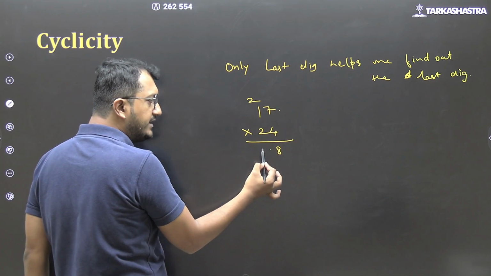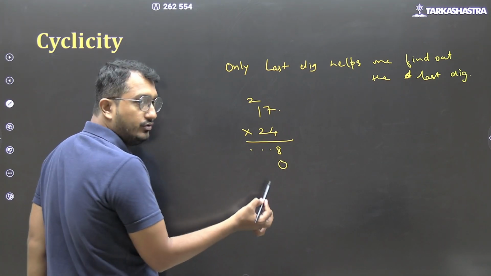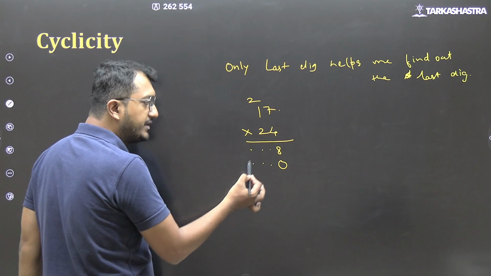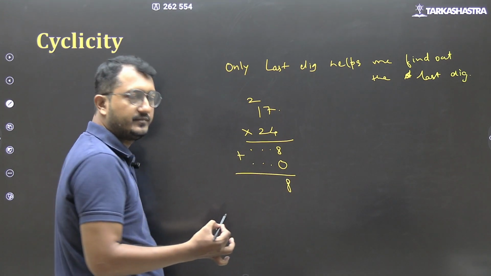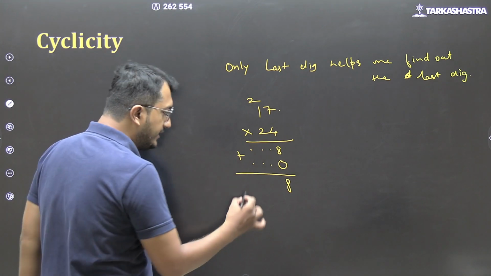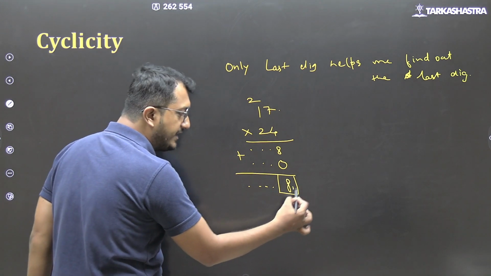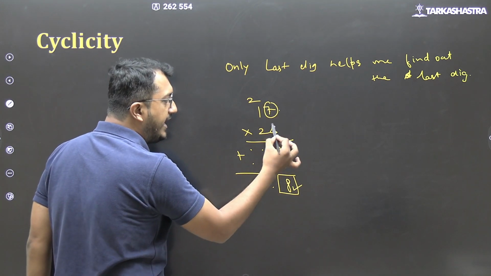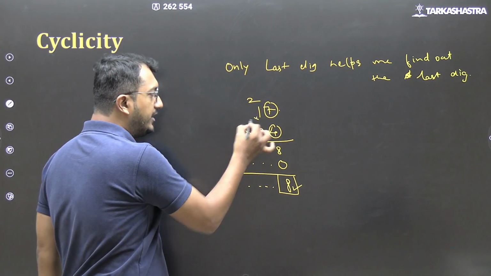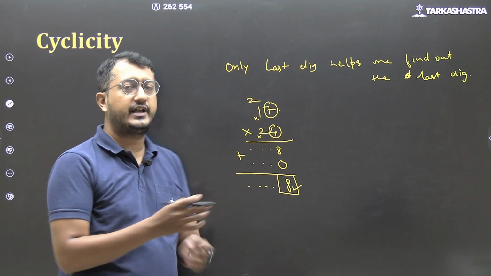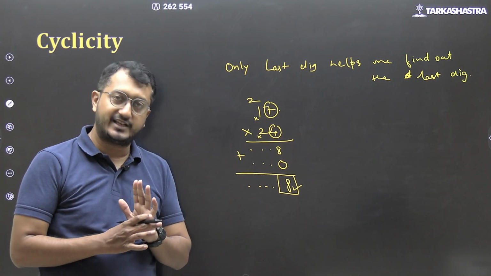Then something will come here. Then I will add 0, and something will come here. Then I add these two. What do I get? 8. And something. Only to get this 8, only 7 and 4 help me. 1 and 2 did not help me find out the last digit. Okay, so that is what I am saying.